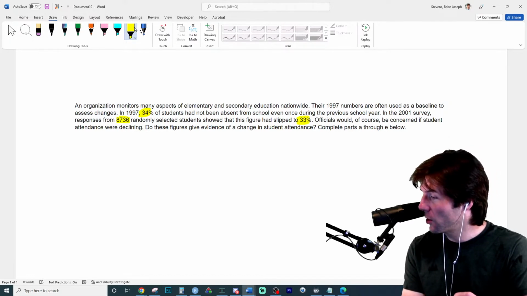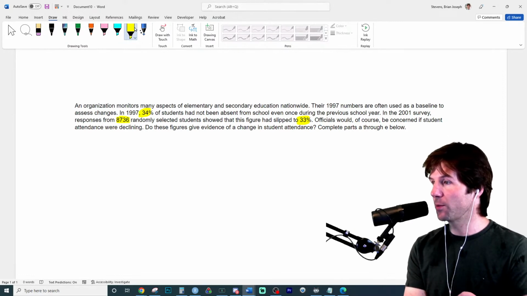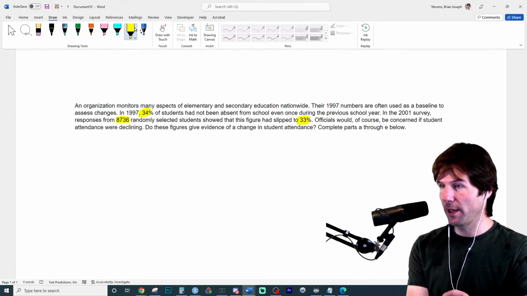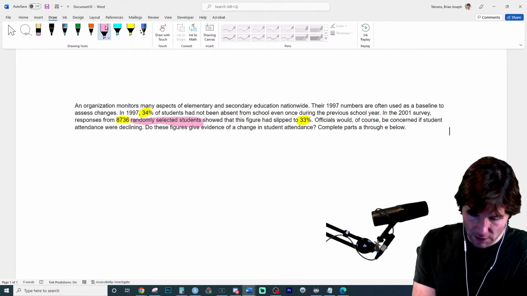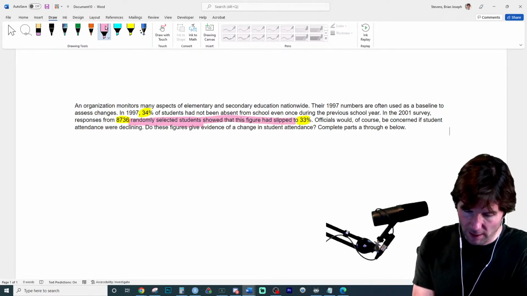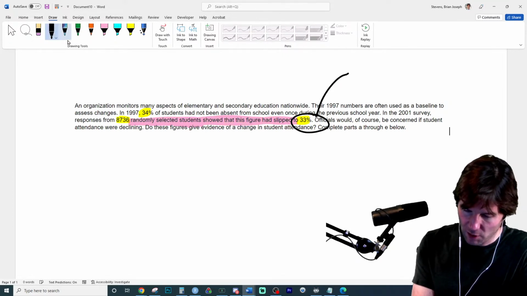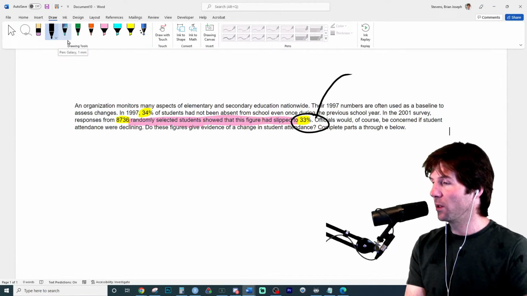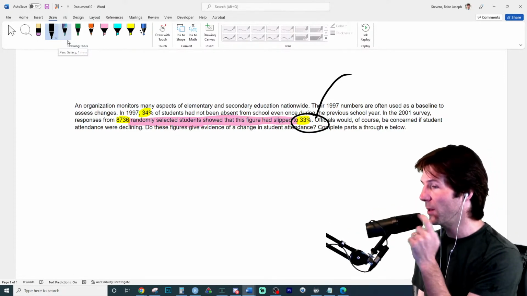In this type of question, how do you determine which one is P naught and which one is P hat? P hat is what we observe in the current sample, a randomly selected group of students. If those are the randomly selected students, it does say random, so it is random. Would that be P hat or P naught? If that's the random sample we took, the randomly selected sample of students, which one would that be, P hat or P naught?